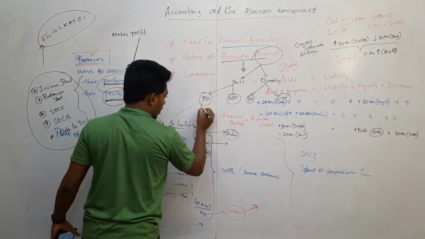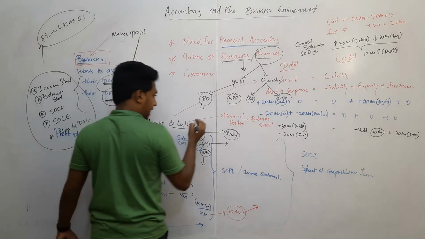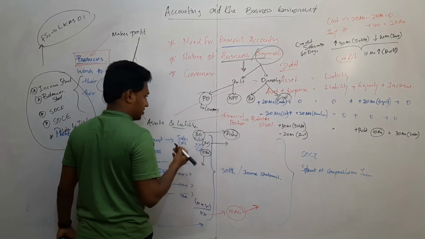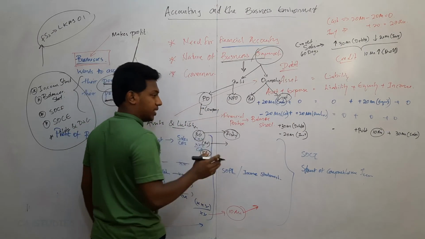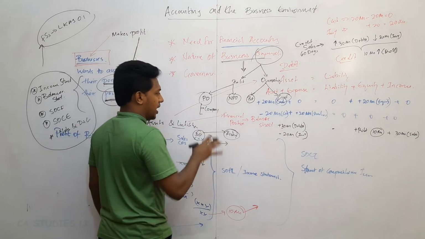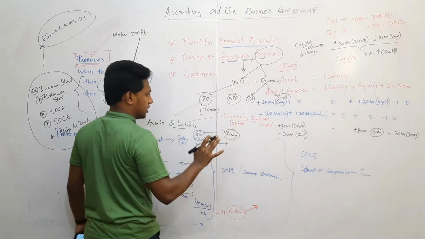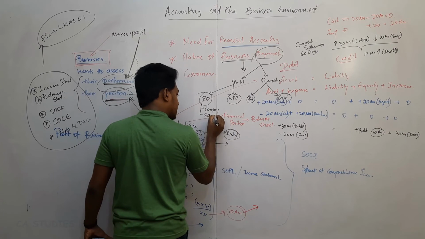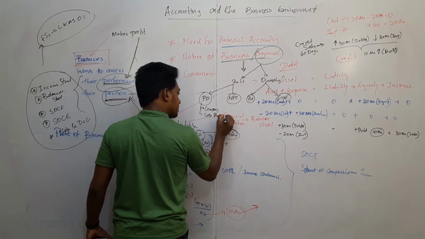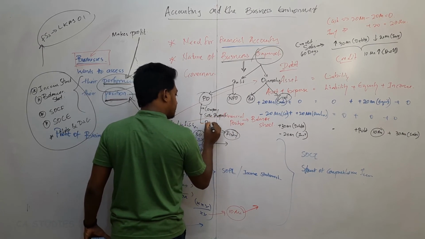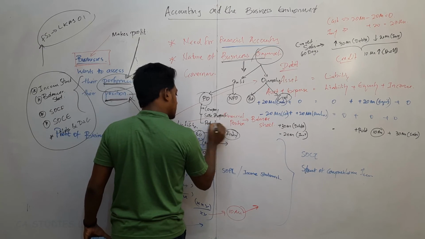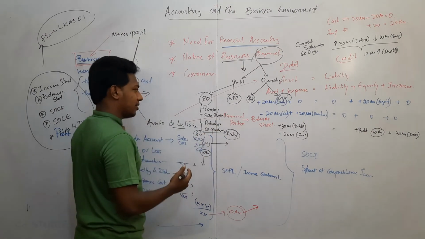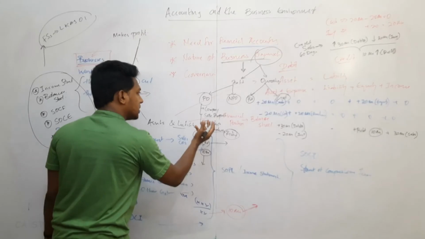Under the profit of the organization, types I am writing. First one is company, private companies, right? Private companies mean public listed companies also come. I did not talk about the government sector, right? Profit oriented organization: companies, sole proprietorship, partnership, cooperatives. That's all. Is it difficult? Company, sole proprietorship, partnership, cooperatives.